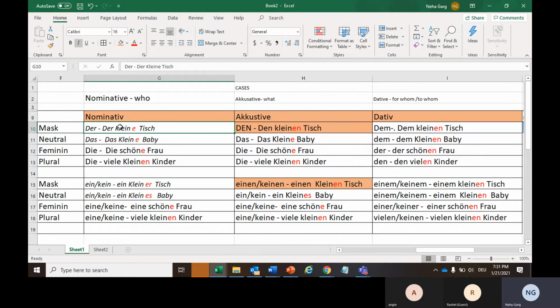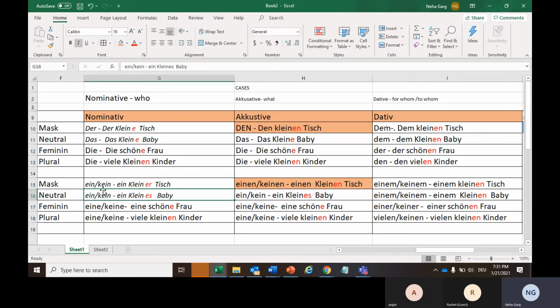No article case is basically when you're not adding any bestimmt article nor unbestimmt article. You're using the adjective as it is without any article, and then you are adding the ending to that particular adjective without the help of any bestimmt article or unbestimmt article.